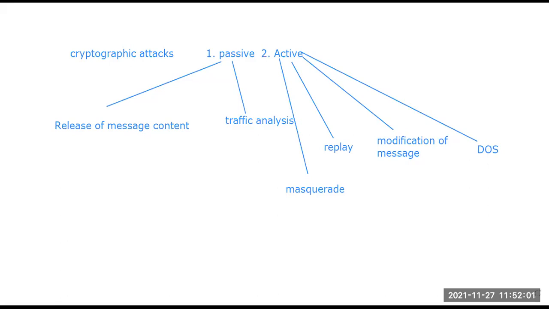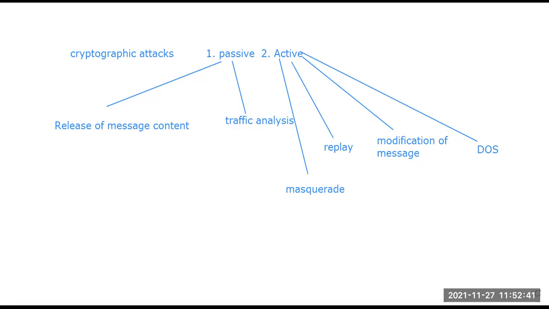Second one is replay, which involves the passive capture of a data unit and its subsequent transmission to produce an unauthorized effect. So when the sender is sending the data to the receiver, in between, the eavesdropper captures part of the data unit, and then after some modification the data is transmitted again to the receiver. That is basically the modification part. In the modification of messages, a portion of the message gets altered or delayed, or otherwise jumbled, and then it is sent again to the receiver, so that there is no doubt in the process.